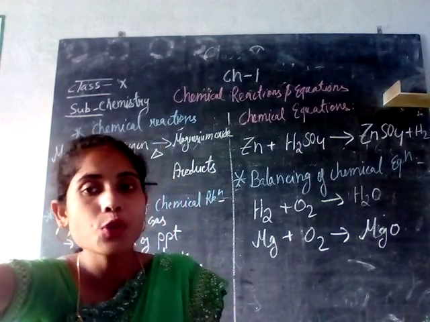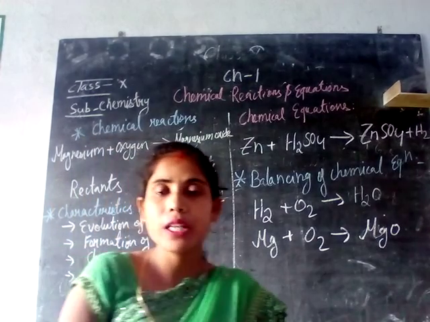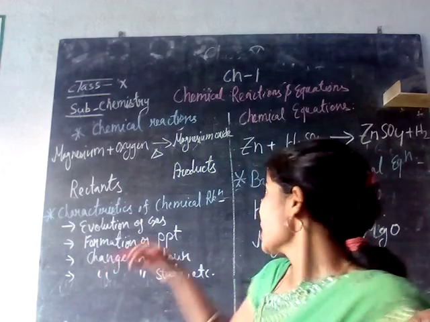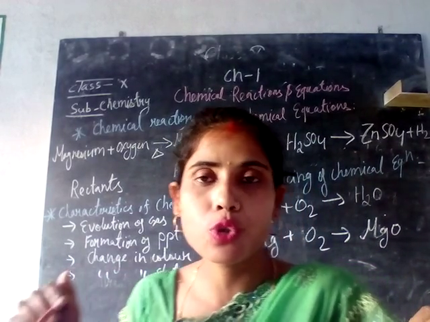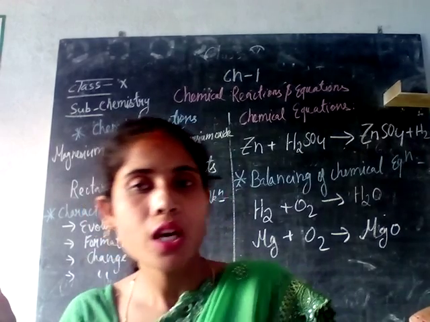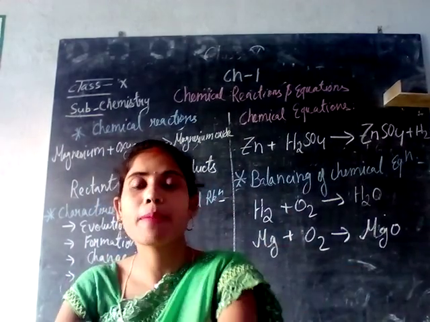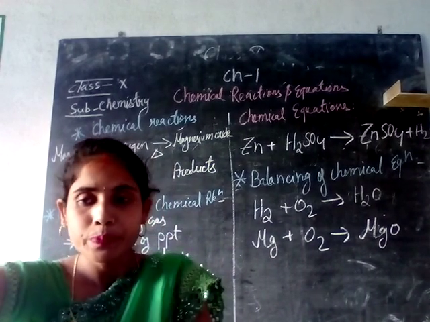Now, how to balance a chemical reaction? You have to learn about balancing of the chemical equation. As you can see on the blackboard, it is an unbalanced chemical equation. An unbalanced chemical equation is one where the reactants and products are not equal. In a balanced chemical equation, the reactants and products will be equal.